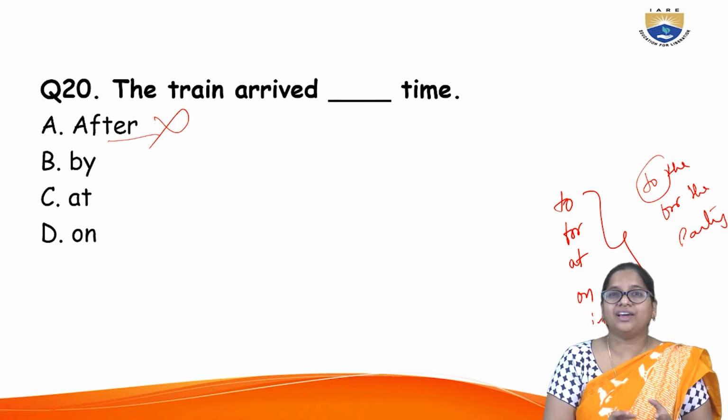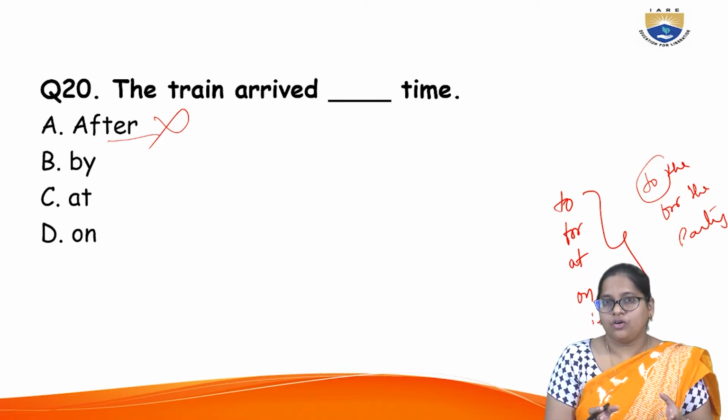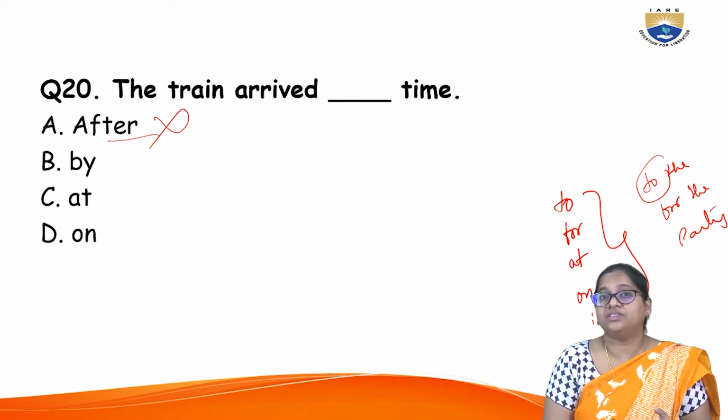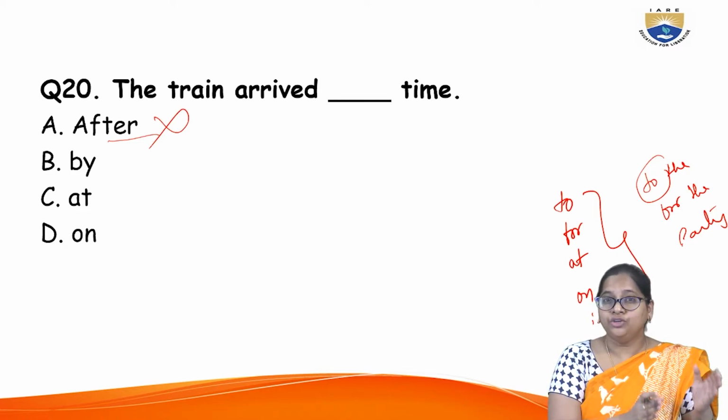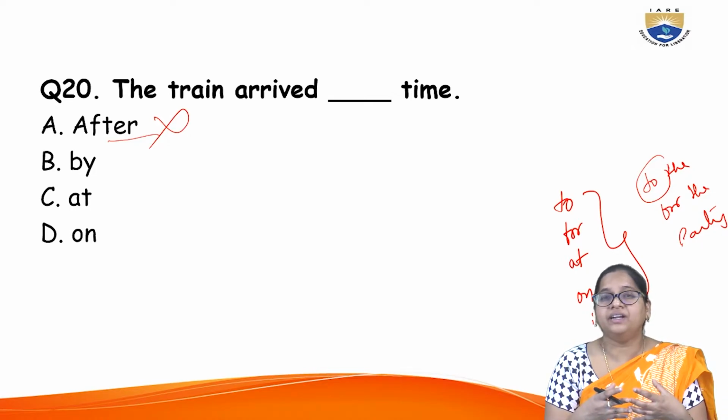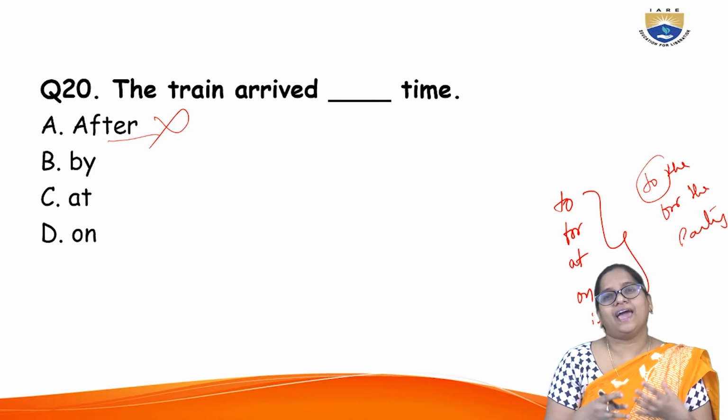You are talking about what is that time around, the train has come. Again, I'm not particularly talking about the time that is 5 o'clock or 6 o'clock, but generally when I use this time, what is a preposition? I'm talking about the dependence between the subject and the preposition.